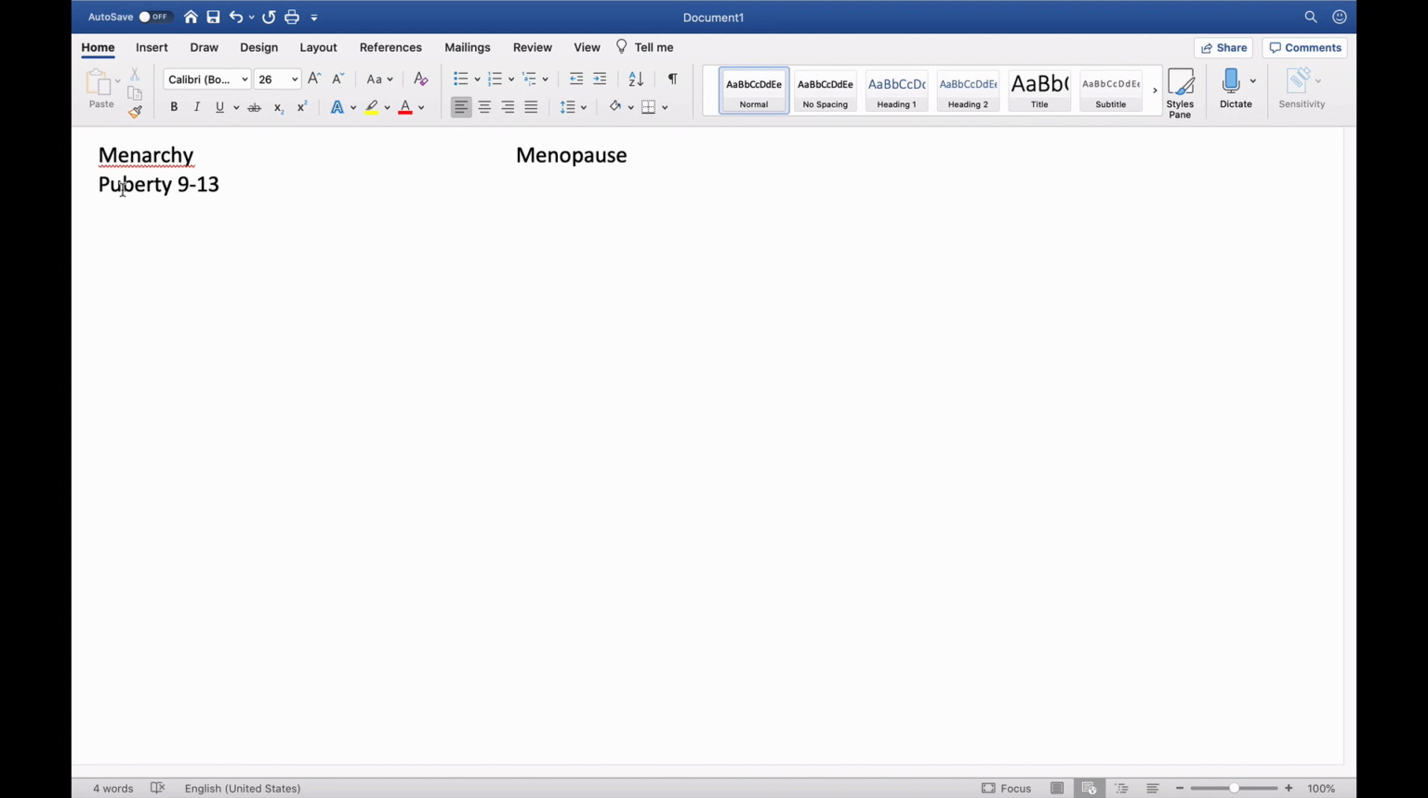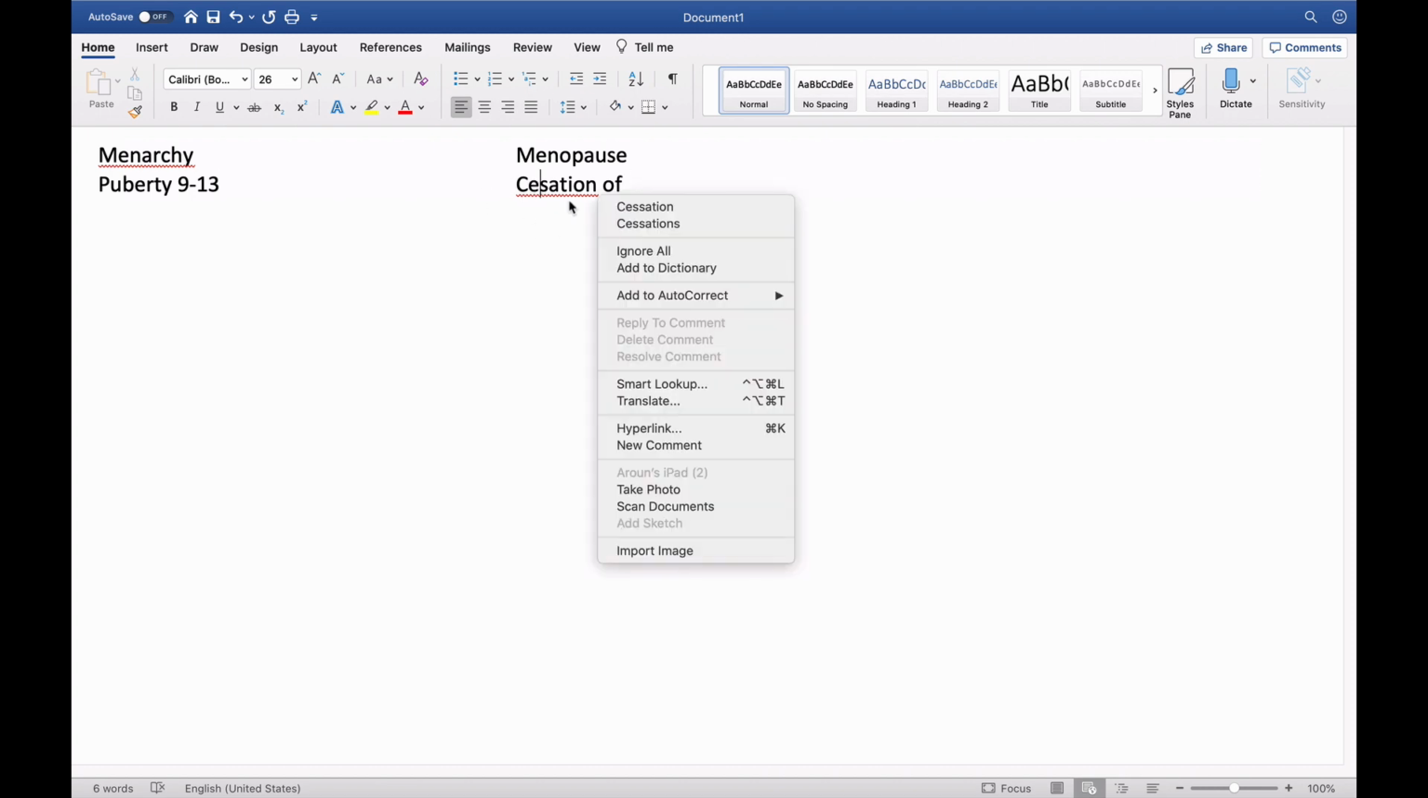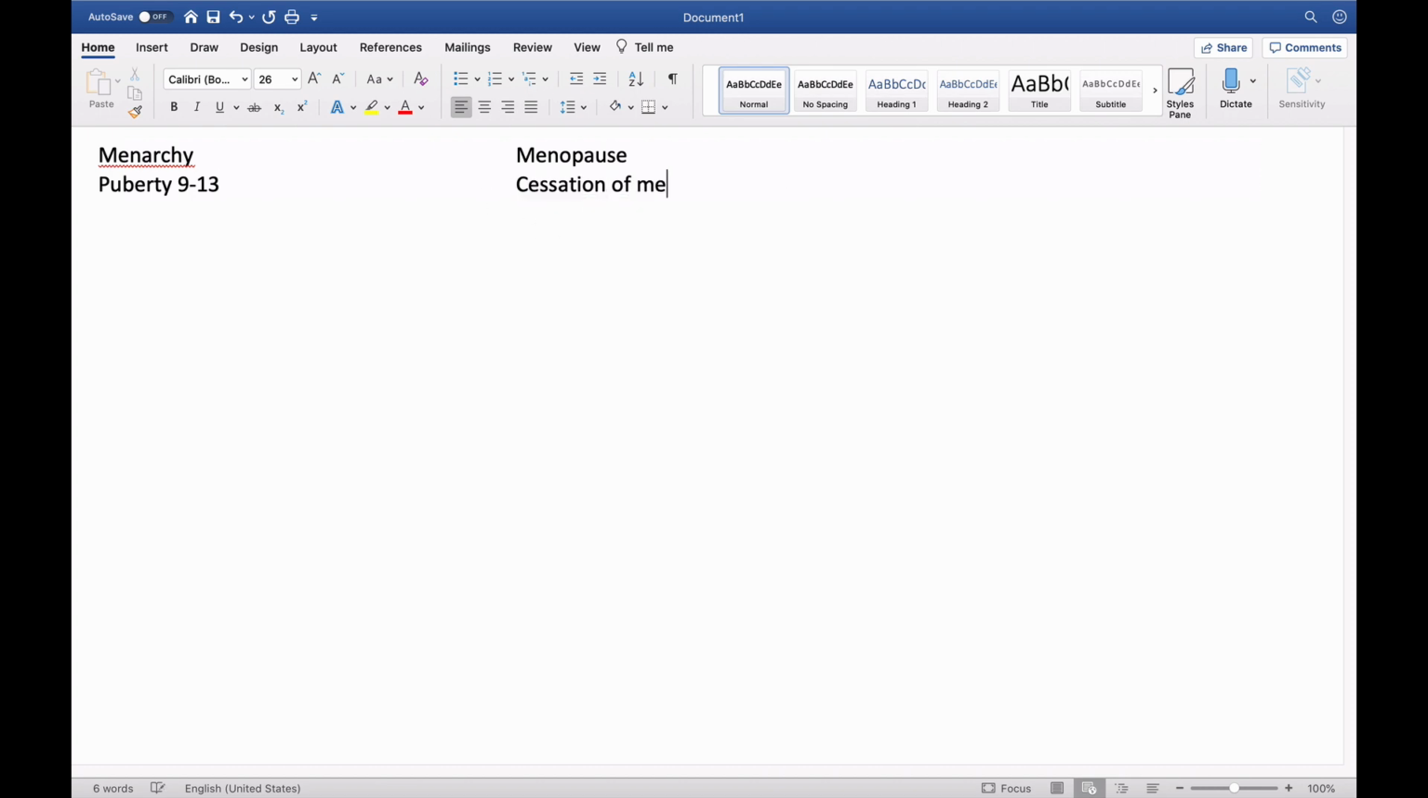So the female reproductive age starts from menarche, and continues for around 19 to 30 years, and menopause is complete cessation, stoppage of the menstrual cycle. This takes place at an age range of around 45 to 50.